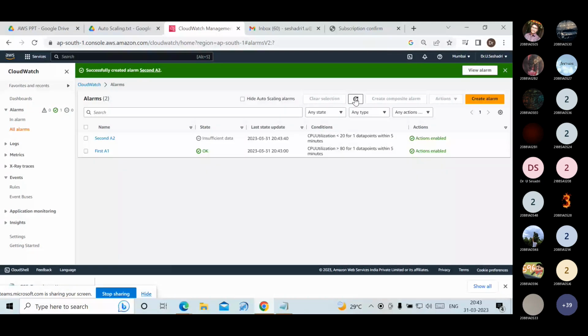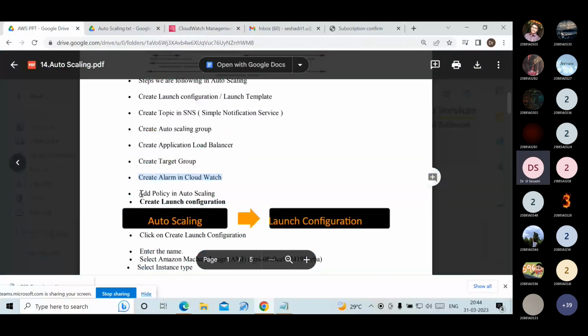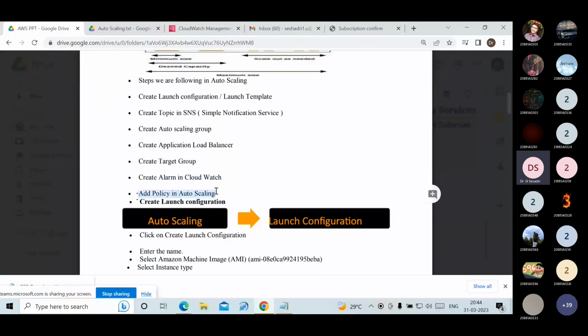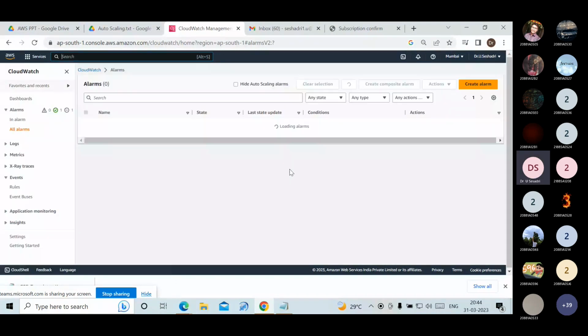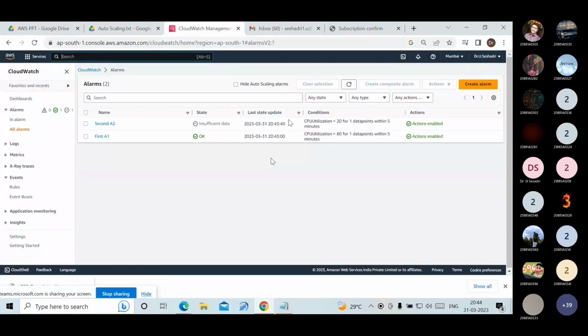Wait. Okay. Now, the next step is we have to add a policy into the auto scaling group. Insufficient data it is showing.